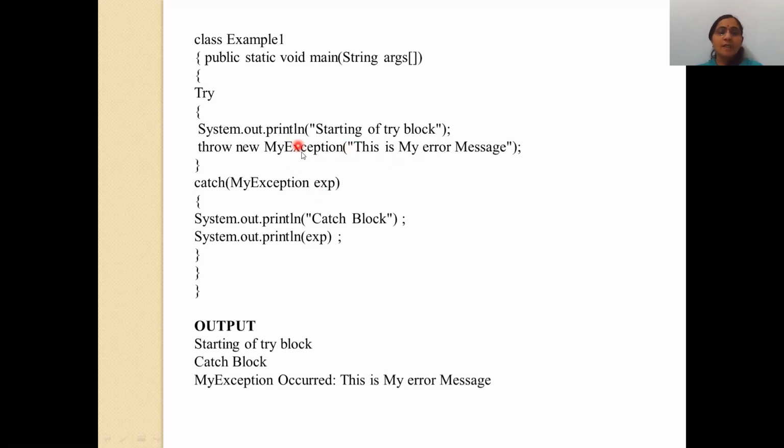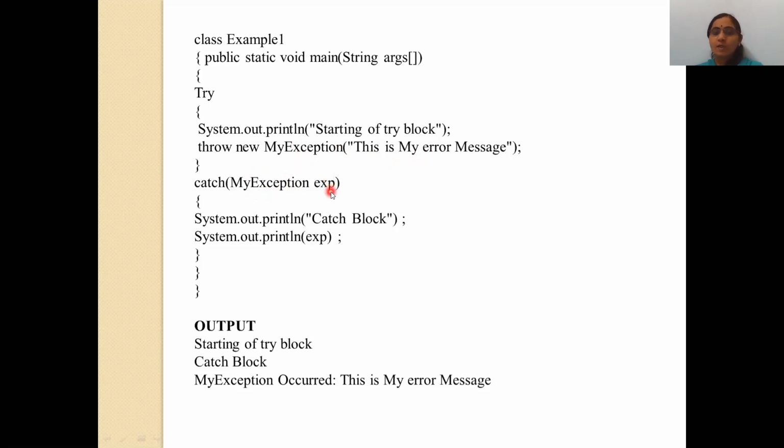So after try, in the catch block, I have written MyException. In the last program we wrote ArithmeticException here, but instead of that, I write my own created exception, and that is MyException.